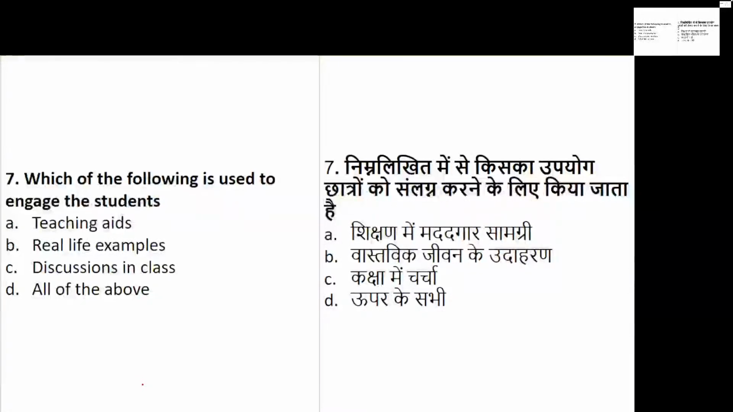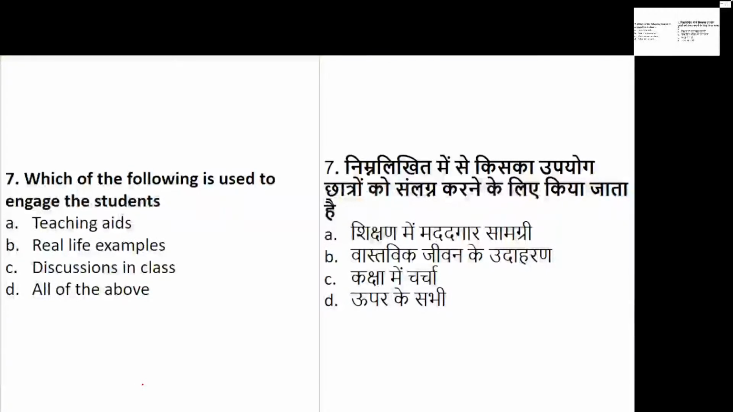Okay, which of the following is used to engage the students? So if I'm talking about engaging the students, is it with the help of teaching aids? Is it with the help of real life examples? Is it with the help of discussions in class, or all of the above? Let's see which exactly indicates your engagement.